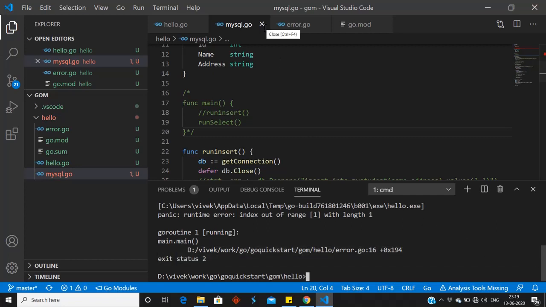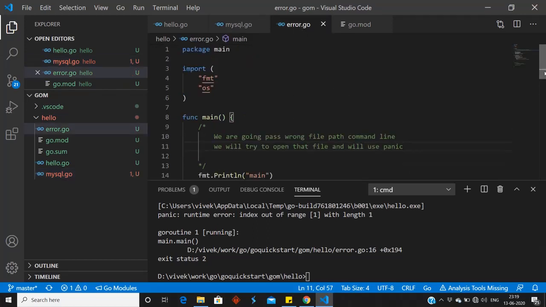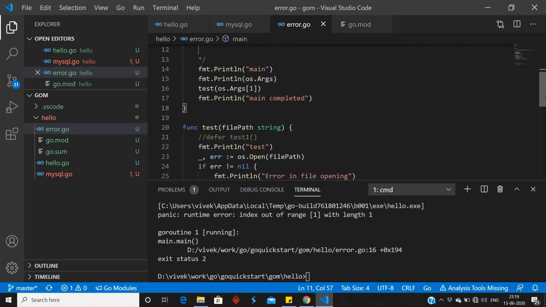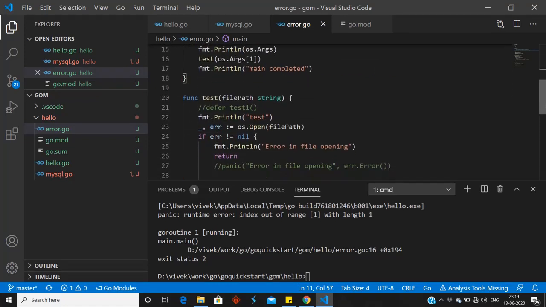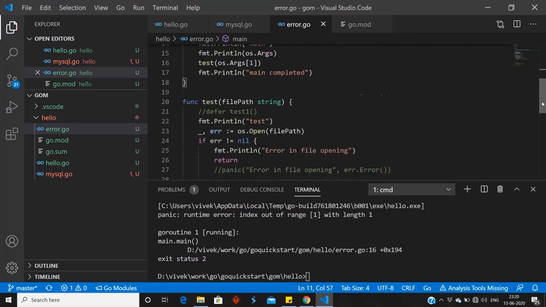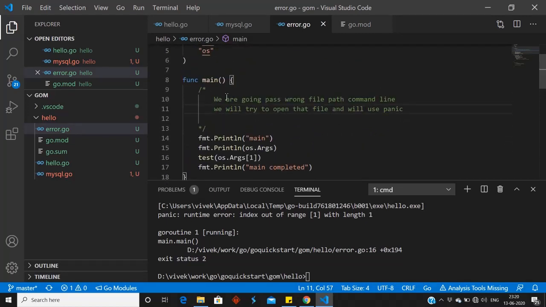Let me discuss the code. We are going to give a wrong file path from the command line and we will try to open the file. In this case, an exception will arise and we will handle the first exception normally. Then we will handle the exception by using panic, and then we will see the recover method. So in function main, I am printing main, I am printing the command line arguments.